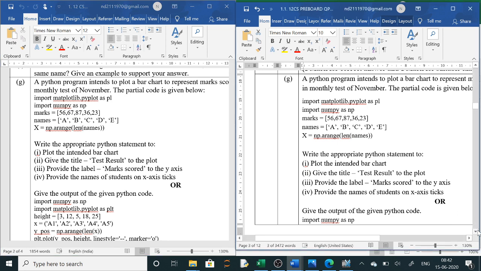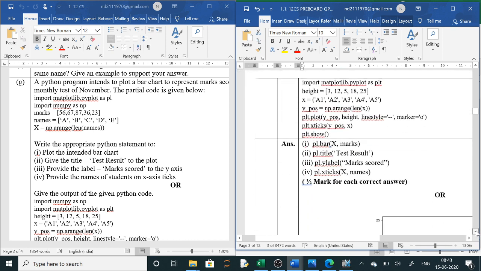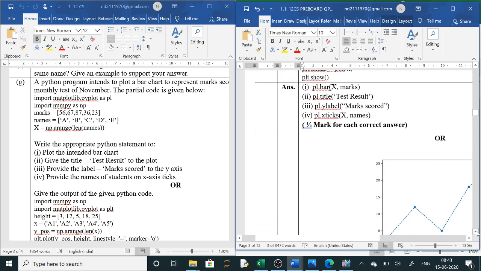Then when you compare, you will get your answer. Now the next question is to write the program to plot this. Here you can see the first line intends to plot a bar chart to represent marks.